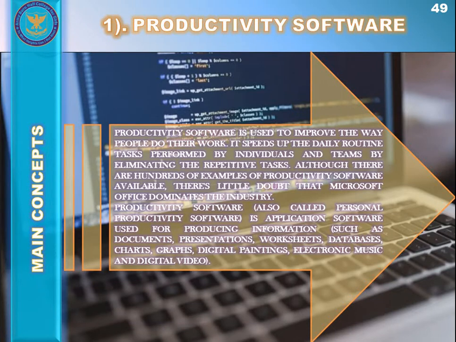So the first type of application software is productivity software. What is productivity software? Productivity software is used to improve the way people do their work. It speeds up the daily routine tasks performed by individuals and teams by eliminating repetitive tasks. It actually increases the productivity of a person or a team. Productivity software includes word processing software like MS Word, spreadsheets like MS Excel, data management and graphic software like MS Access or Adobe Photoshop, etc. They increase productivity as they help the user get more done in less time.